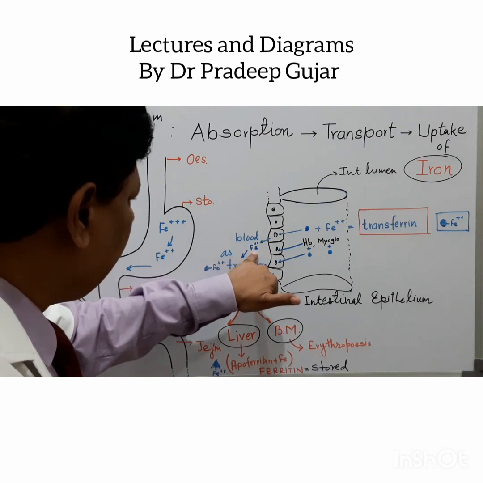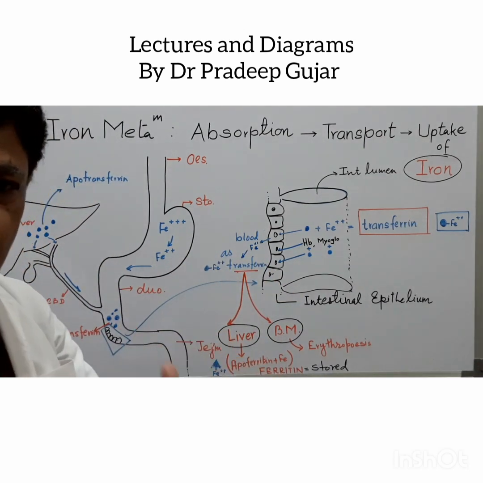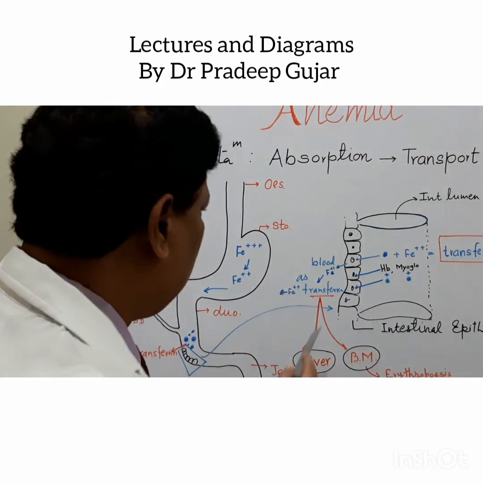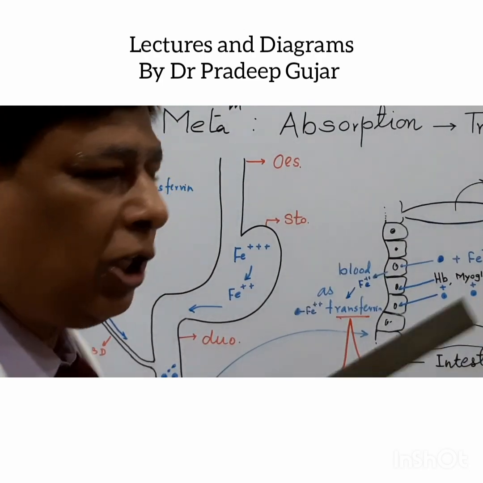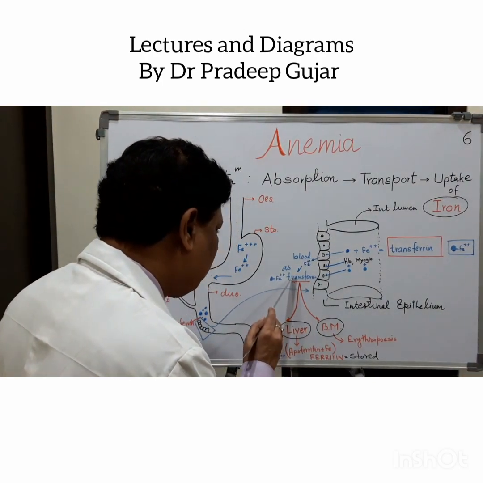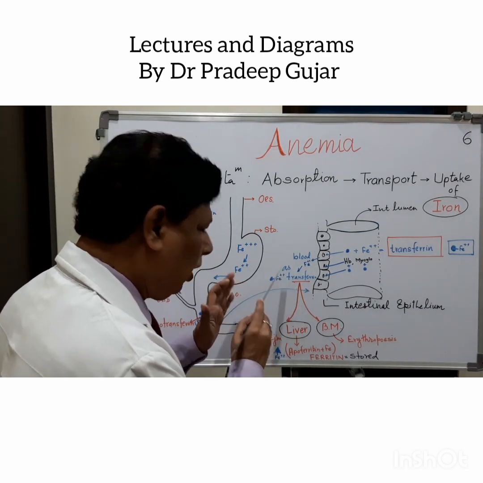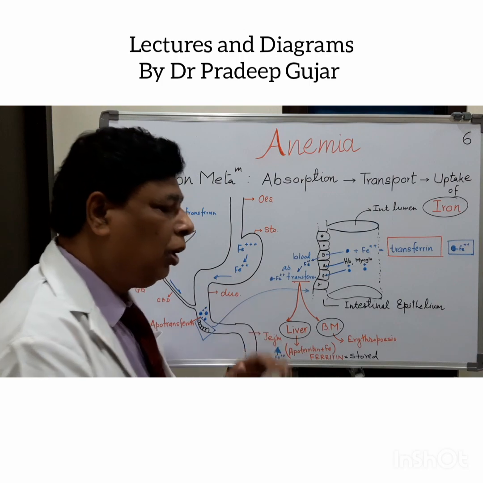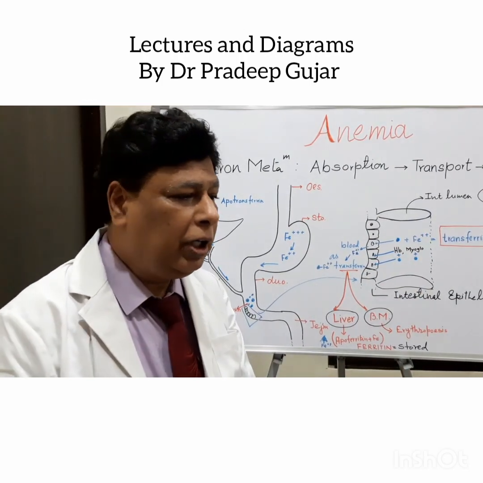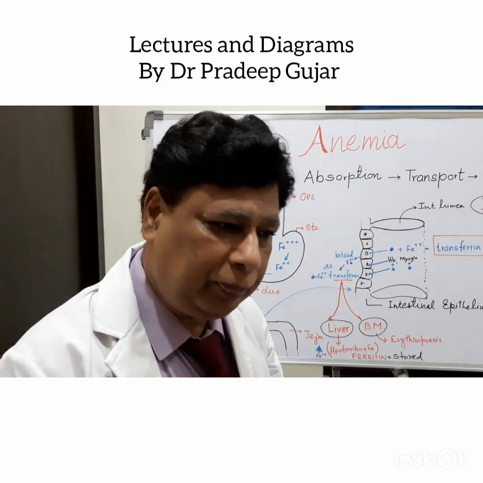This iron now combines with another protein molecule. That protein molecule is called transferrin, plasma transferrin. This iron combines with the plasma transferrin. Now this plasma transferrin along with Fe, iron, is flowing all through the blood and can be taken anywhere to any organ of the body.